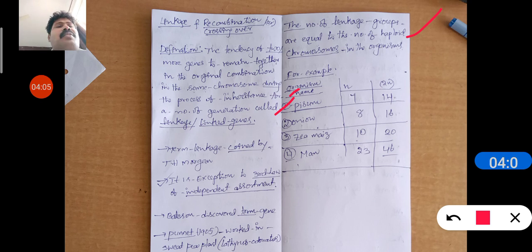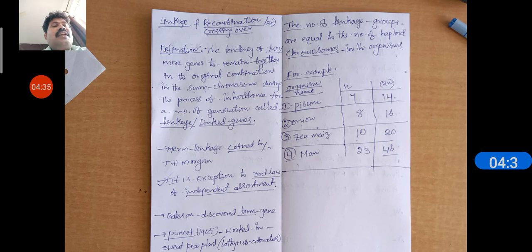Tell me, Nana, the number of linkage groups. Here also they will ask one more question: the number of linkage groups in Pisum sativum. What I said above: the number of linkage groups is equal to the number of haploid chromosomes. So how many haploid chromosomes in Pisum sativum? 7 linkage groups. Like that, onion has 8 linkage groups, Geomys has 10 linkage groups, man has 23 linkage groups.